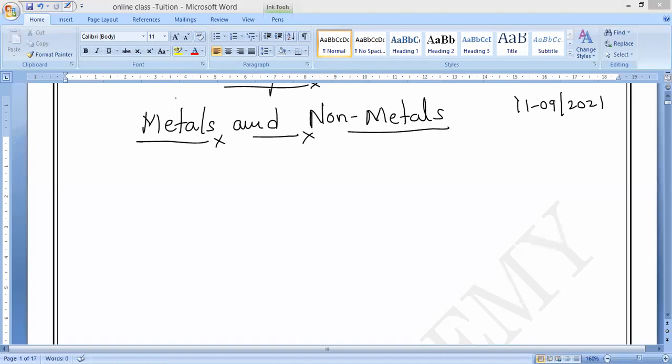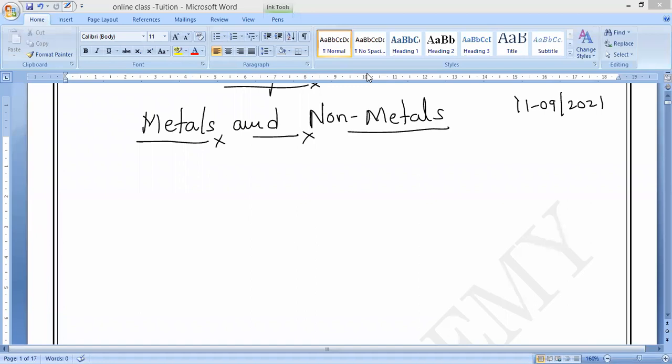Let us discuss here. There are around 118 chemical elements known at present, but if you observe these elements, there are some similarities as well as some differences in their properties. Some elements have some similar properties, other elements have other similar properties, but they also have some differences. In this chapter we will study the similarities between the elements and the dissimilarities, or differences, in their properties.